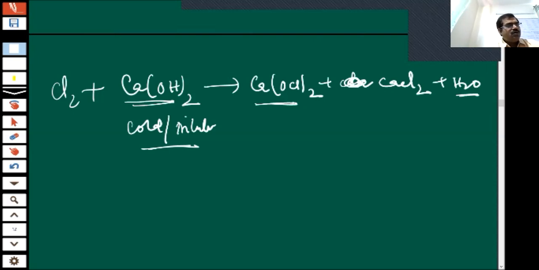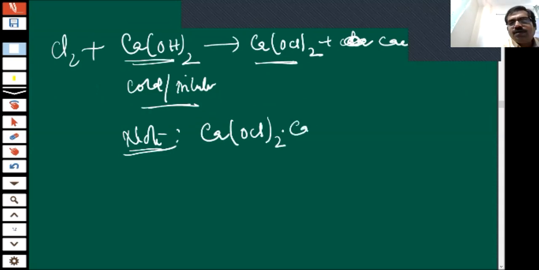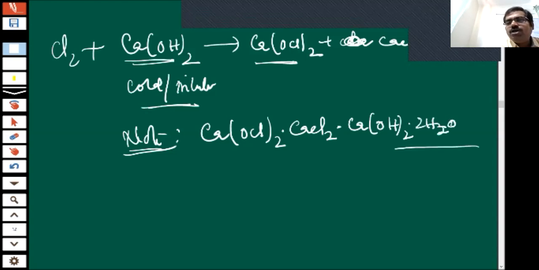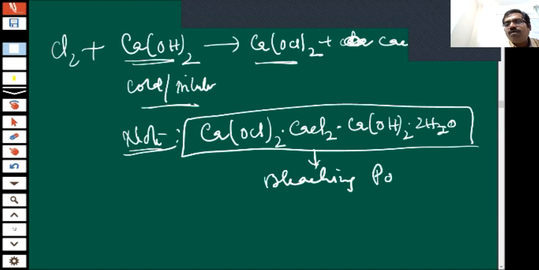Okay, children, when we receive this type of compound, make a note that the mixture of calcium hypochlorite plus calcium chloride plus calcium hydroxide plus 2 molecules of water, this total mixture, is known as bleaching powder.